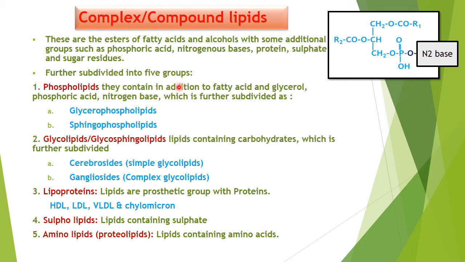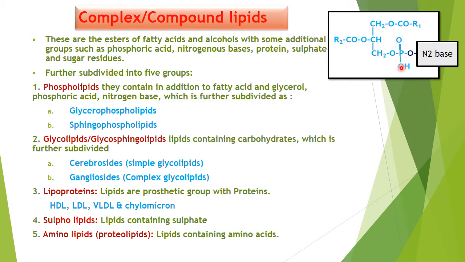Further, they are subdivided on the basis of this additional group. If phosphoric acid and a nitrogen base are present, then they are known as phospholipids. They are again divided on the basis of alcohol, that is glycerophospholipids and sphingophospholipids. Here you can see the structure of phospholipid. Here you can see the ester of fatty acid and alcohol.